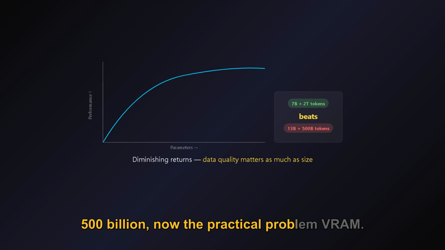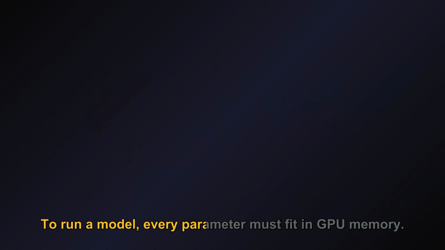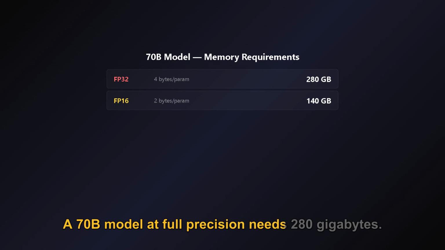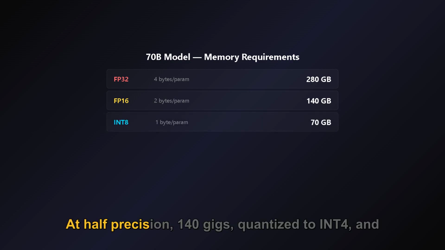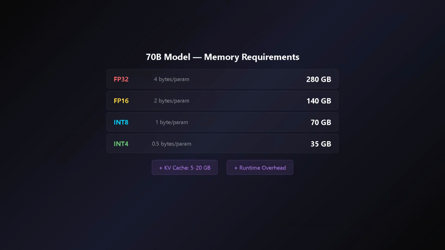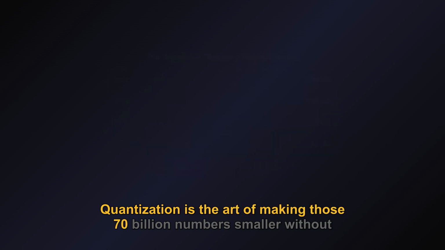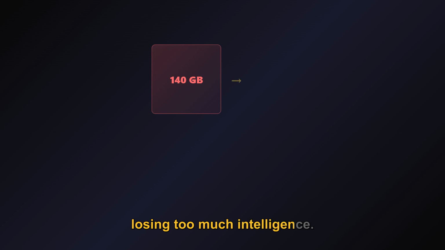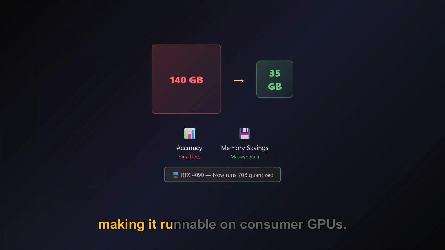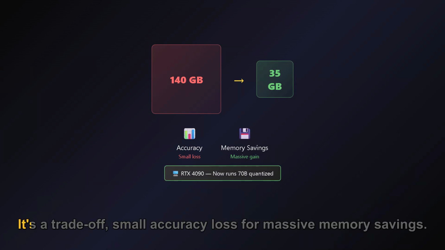Now the practical problem: VRAM. To run a model, every parameter must fit in GPU memory. A 70B model at full precision needs 280 gigabytes. At half precision, 140 gigs. Quantized to INT4, it shrinks to just 35 gigs, plus overhead for attention cache and runtime. Quantization is the art of making those 70 billion numbers smaller without losing too much intelligence. INT4 quantization shrinks a 70B model from 140 gigs to about 35, making it runnable on consumer GPUs. It's a trade-off: small accuracy loss for massive memory savings.